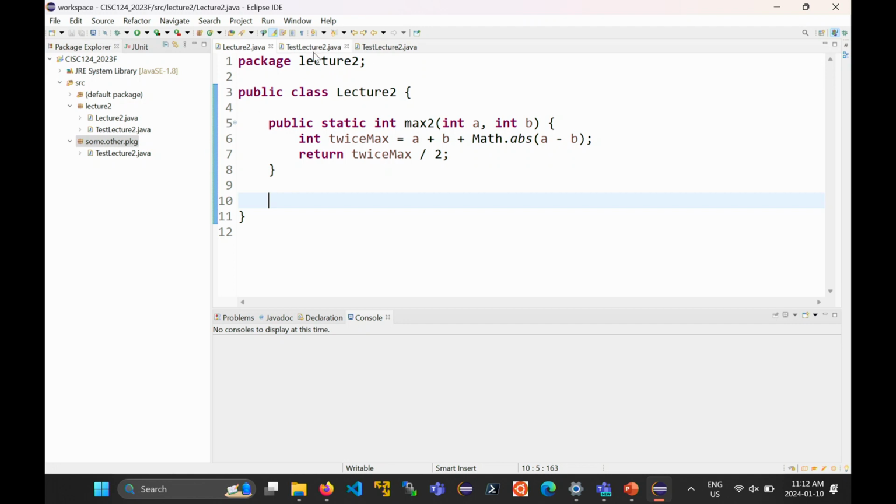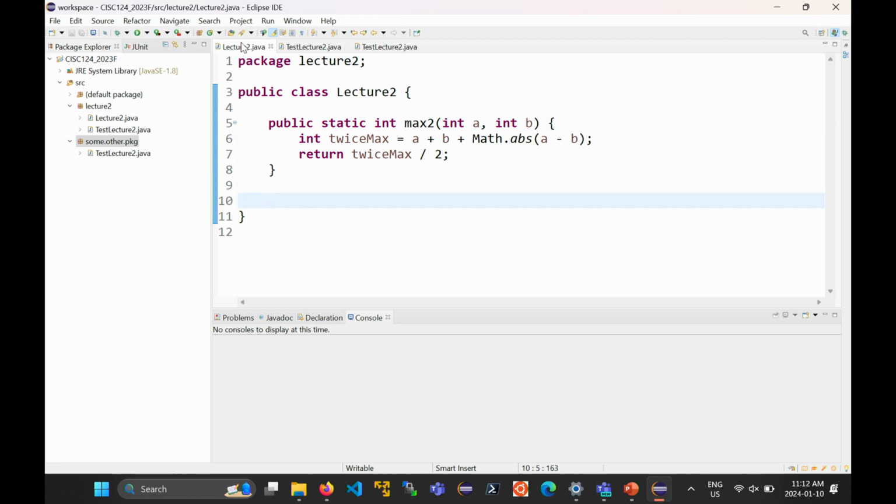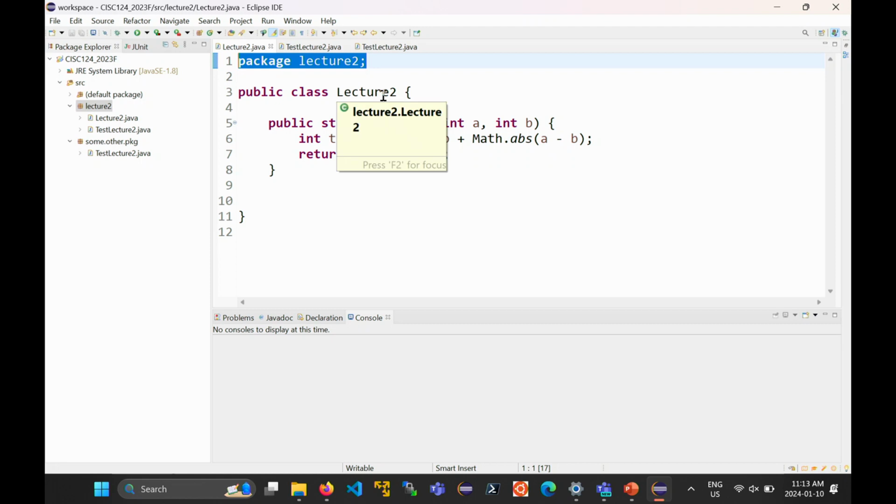What I can do though is make some other class. So I've got some other class called test lecture 2. I would like to call the max2 method that's in the lecture 2 class. Now this is a little bit different than what's on the slides, so let me back up to lecture 2. The class lecture 2 is inside of what's called a package. That thing that I've just highlighted over here on the left-hand side is called little l lecture 2. That's a package. Packages are Java's way of organizing your source code files for your program into different places.